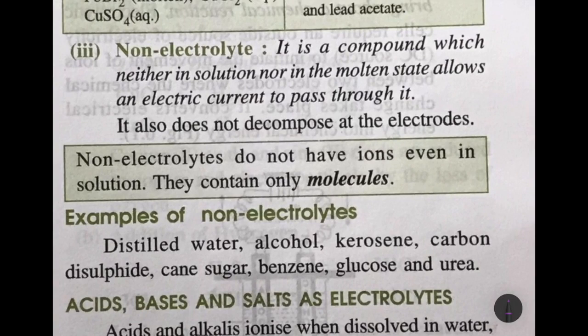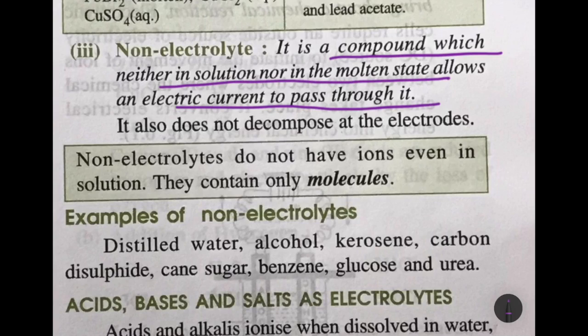Next is non-electrolyte. A non-electrolyte is a compound which neither in solution nor in molten state allows an electric current to pass through it. So a non-electrolyte is a compound which does not allow electric current to pass through it, whether it is in the melted state or dissolved in water. It does not decompose, no chemical change takes place, so no decomposition will be seen at the electrodes.